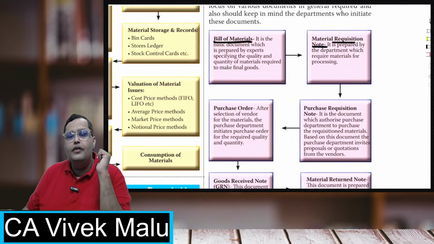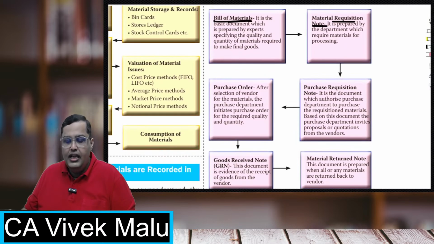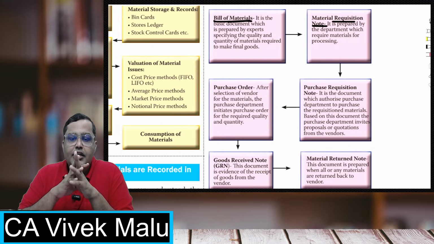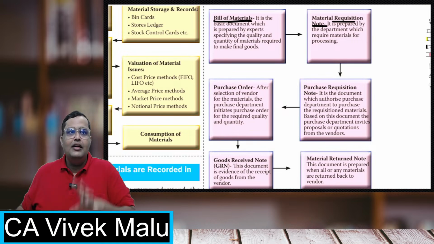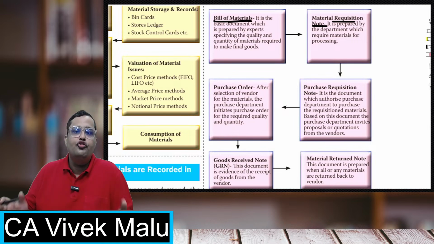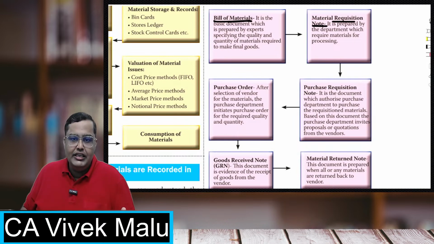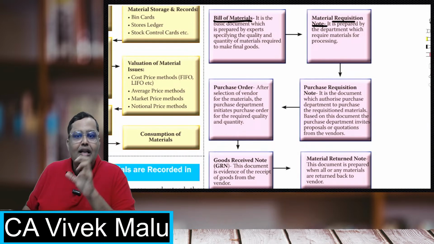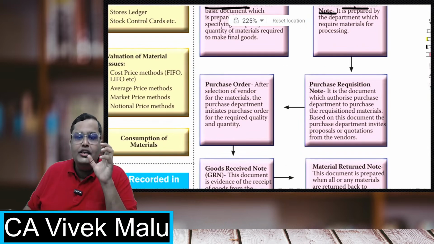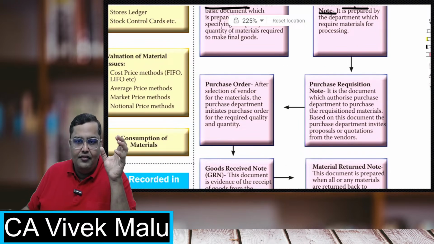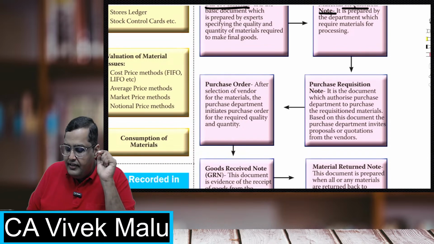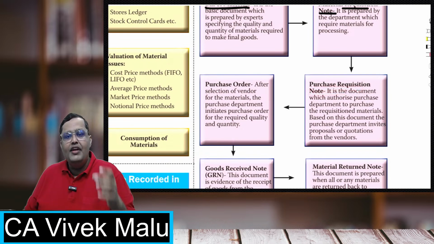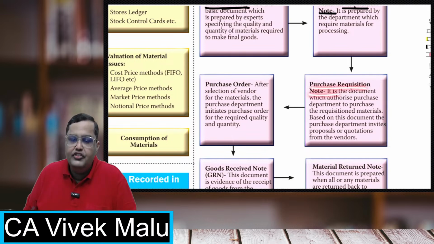Now, it is the duty of the storekeeper to always see that the materials which are required for production should always be there in the stock. He must always make sure that you do not go stock out, right? Stock out नहीं हो जाना चाहिए आपके पास. You must maintain an adequate level of stock, right? So the storekeeper maintains all these levels: reorder level, maximum level and minimum level. Whenever the stock is falling, whenever the stock is touching the reorder level, he will make a purchase requisition note.